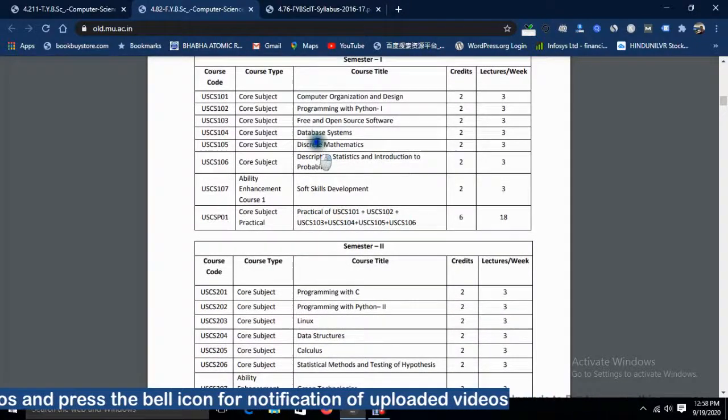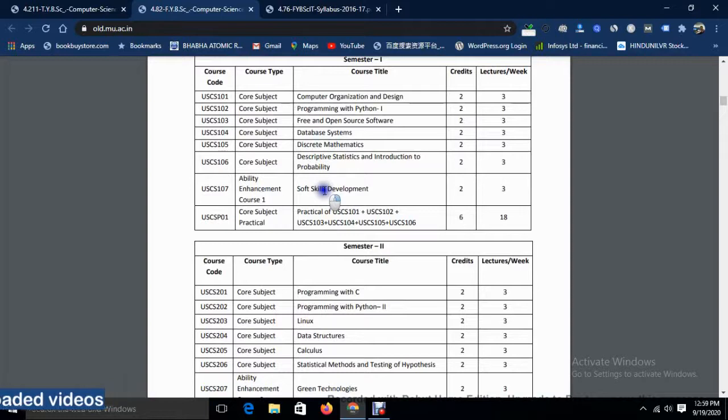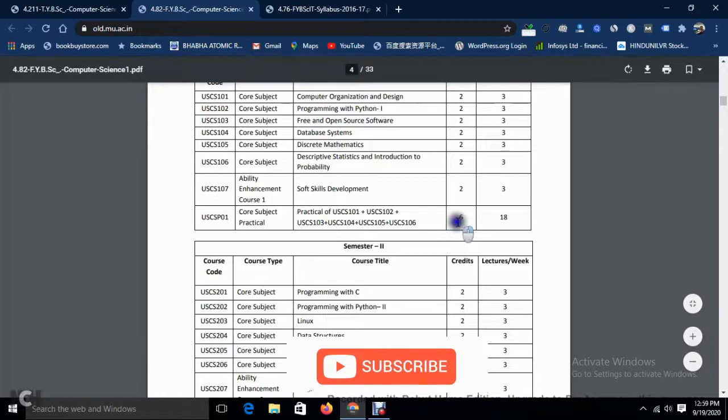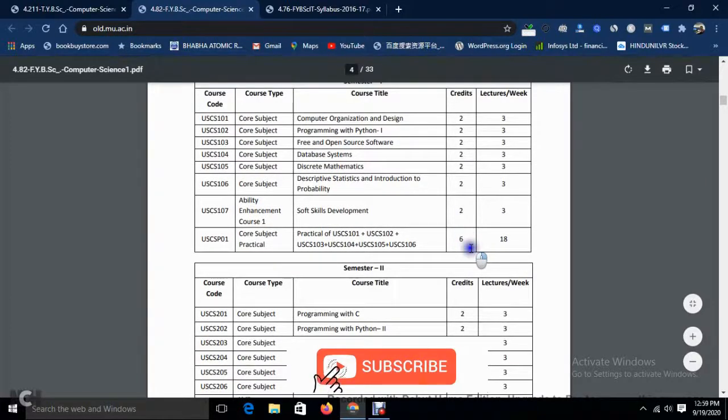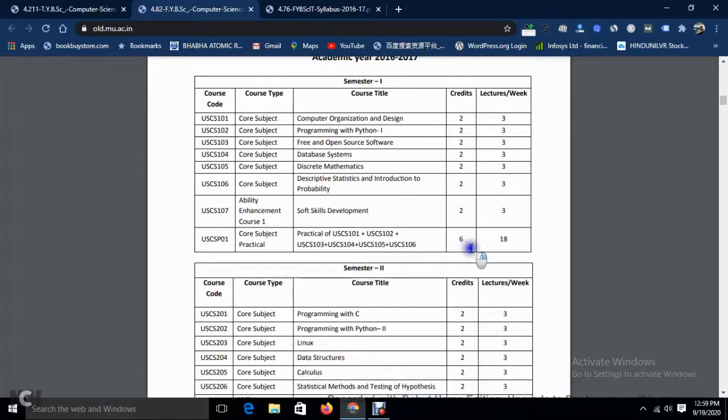So over here, suppose you have 7 subjects and one is skills development. Actually you can prepare this subject very easily. Then practicals for particular subjects, you have separate practicals, and for that they have given 6 credits, 1 credit for each. Then in total they have given 18 lectures per week. It means that if you have a 3 hour section, then 3 hours is 3 credits. So a single subject, single credit, like that you can tell.